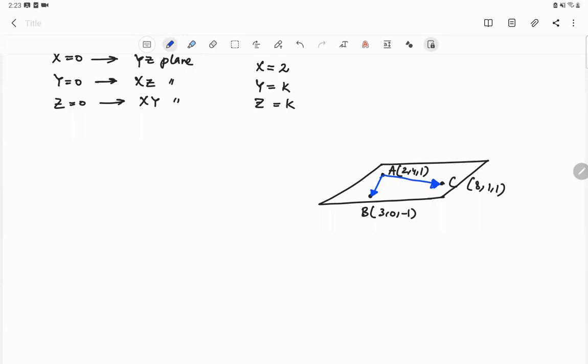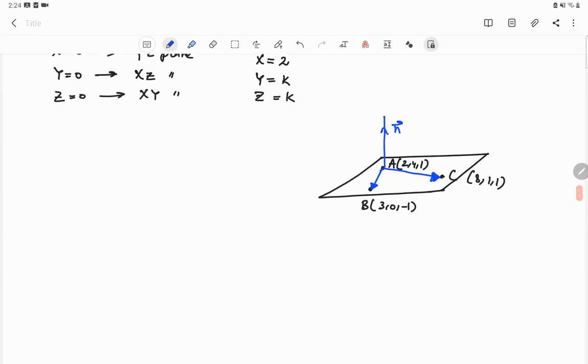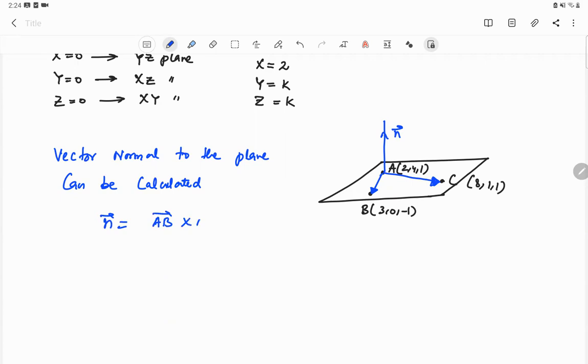Okay, so we calculate AB and AC and calculate the cross product of AB and AC. So we can calculate the vector normal, a vector perpendicular to the plane. Vector normal to the plane can be calculated by taking the cross product of AB and AC.